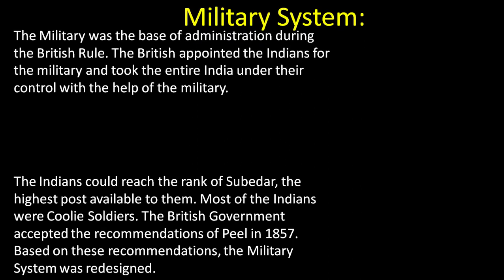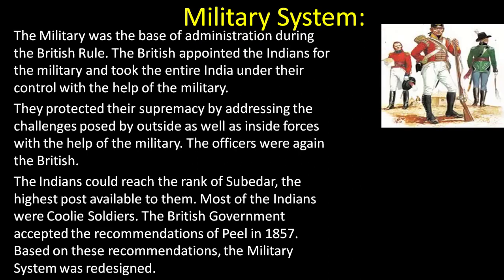The next concept is called the military system. The military was the base of administration during the British rule. The British appointed Indians for the military and took the entire India under their control with the help of the military.